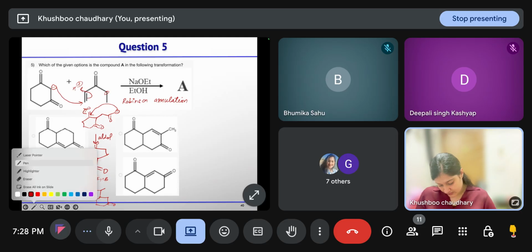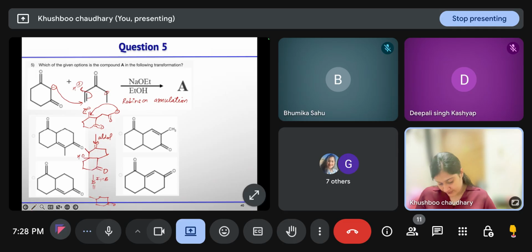So the correct option is option A. It is a simple Robinson annulation reaction.